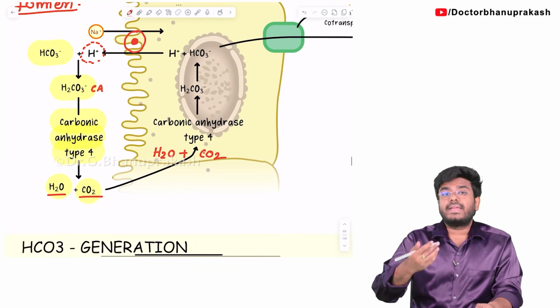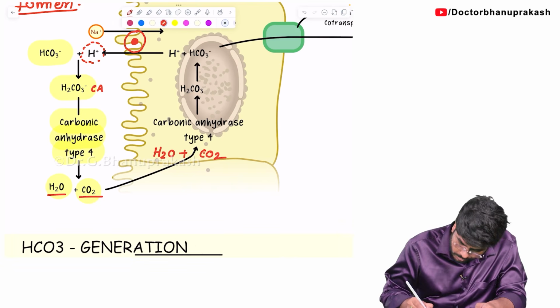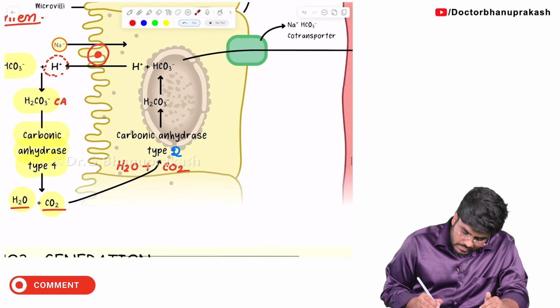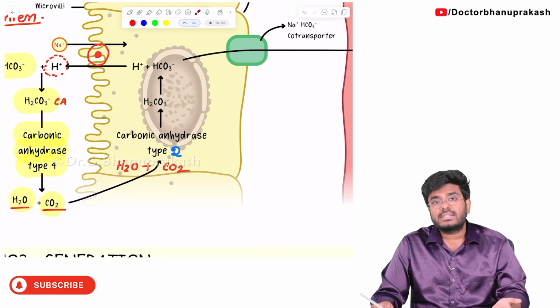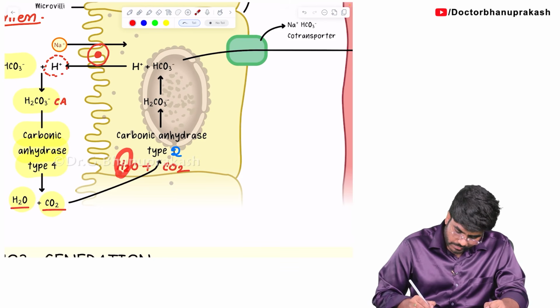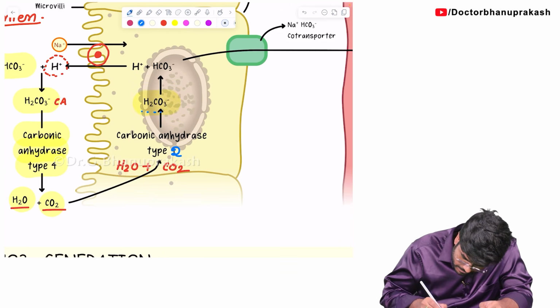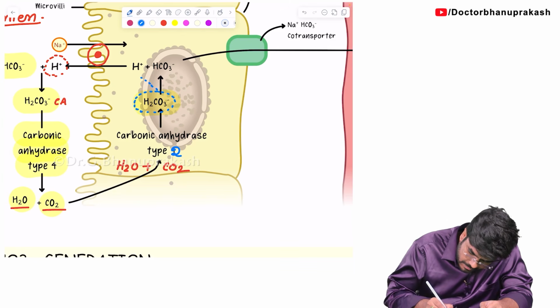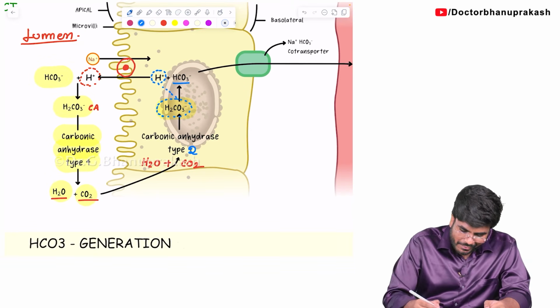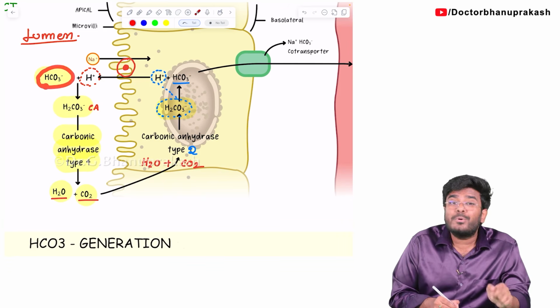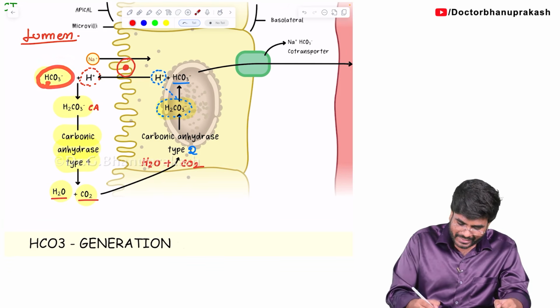Now the reverse reaction is going to happen with the help of carbonic anhydrase type 2. Now this water reacts with carbon dioxide, forming H2CO3 again. Okay, now this H2CO3 again splits into one H plus and HCO3 minus. So finally the topic is completed. Now we have reabsorbed this bicarbonate, right? The bicarbonate which was supposed to be in the lumen, finally where did it come? It came into the cell.